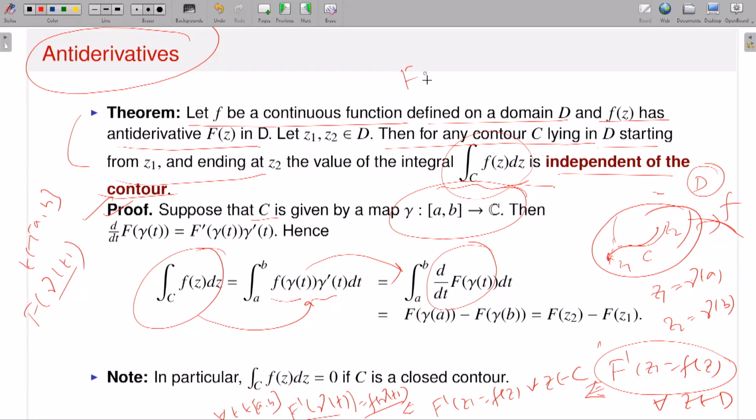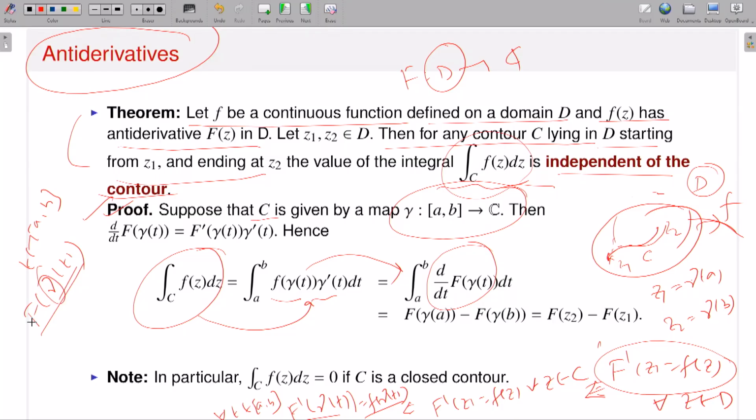Capital F is also a function from D to C. So that means this is also defined in D. In particular, this is also defined on C. So therefore, capital F of gamma t makes sense. And capital F is differentiable because small f possesses an antiderivative. That means capital F is differentiable.